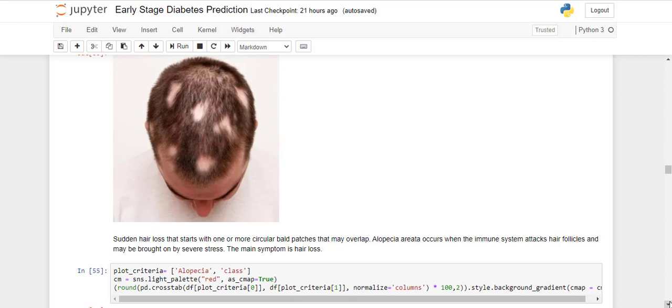Before analyzing its distribution, I can tell you that when you have more tension, more stress, this condition may occur, and in turn you may also suffer from hypertension or diabetes. So it may be a cause for diabetes.